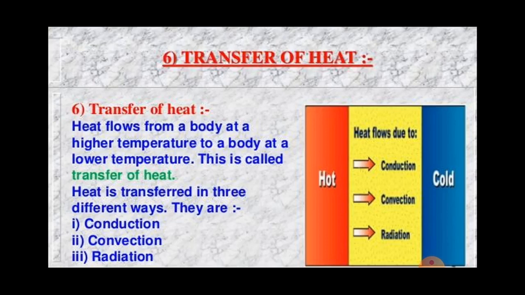In liquids or gases, heat is transferred by convection. And in empty spaces or vacuum, having no medium like solid, liquid or gas, heat is transferred by radiation. So we will now describe conduction, convection and radiation in detail one by one.